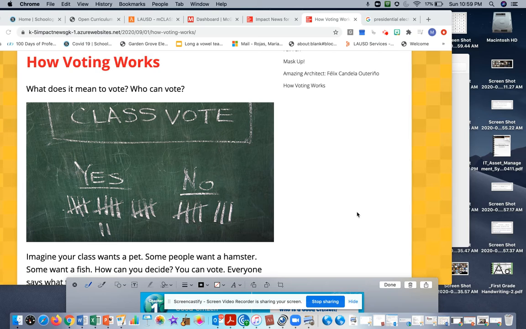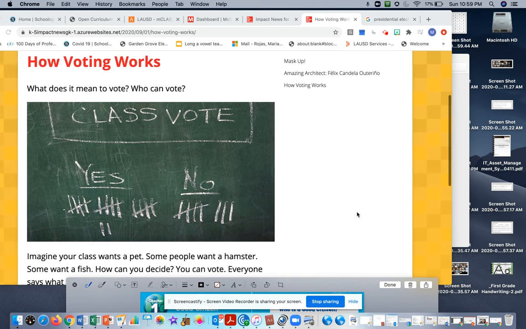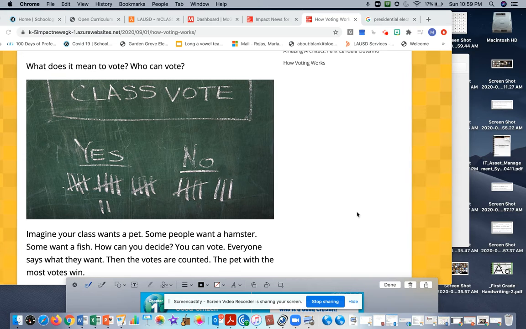So, imagine a class wants a pet. Some people want a hamster and some people want a fish. Okay. So, how do we decide? Well, it's kind of hard when a bunch of people want different things. So, you can vote and everyone says what they want. Then the votes are counted, and then the pet with the most votes wins.